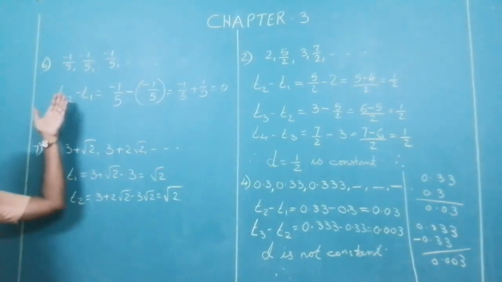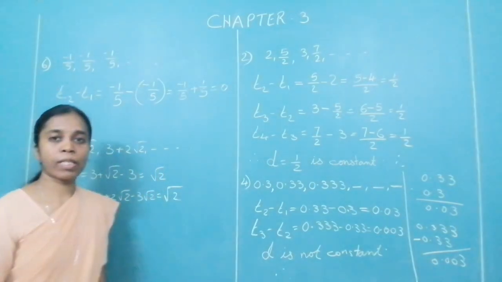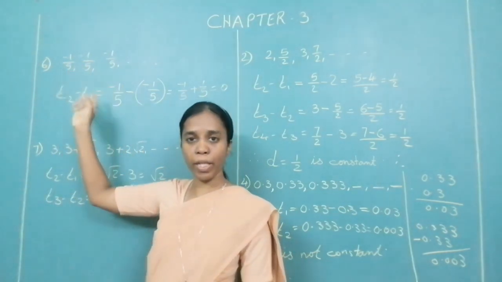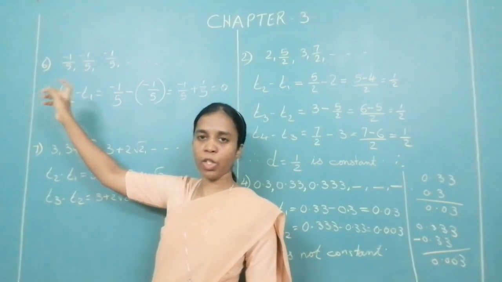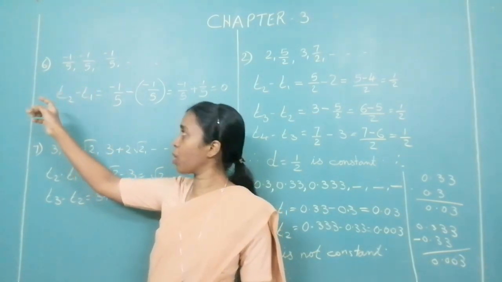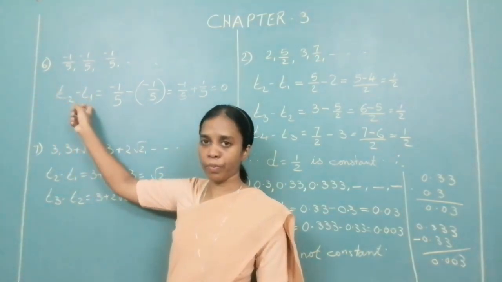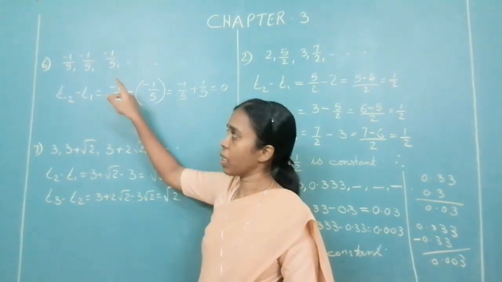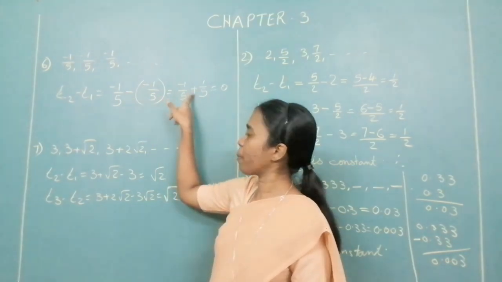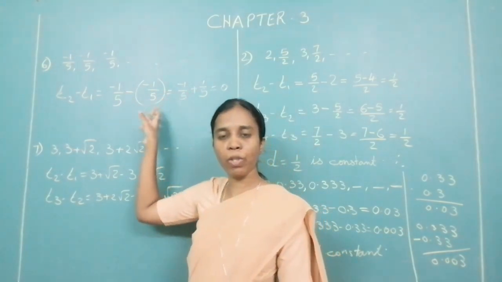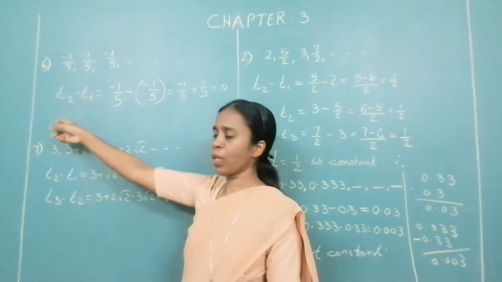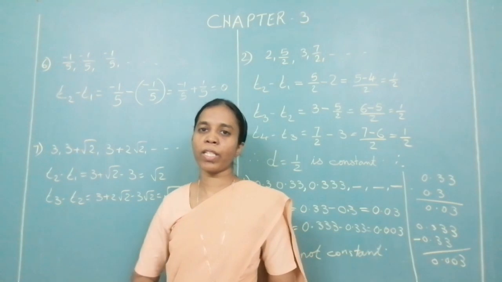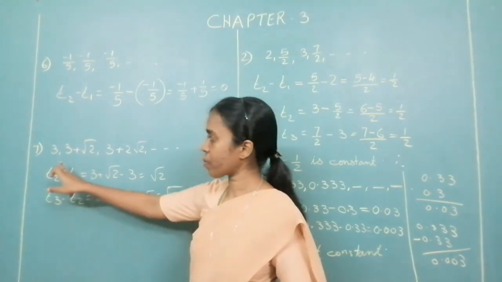Look at question number 6. In question number 6, I have written over here minus 1 upon 5, minus 1 upon 5, minus 1 upon 5. Again you will write T1 is equal to, T2 is equal to, T3 is equal to. Now T2 minus T1. Minus 1 upon 5 minus 1 upon 5. Minus and minus become plus. So you have minus 1 upon 5 plus 1 upon 5 equal to 0. Similarly, you have to find T3 minus T2. You will find D is constant. Therefore, you will write the given sequence is an AP.